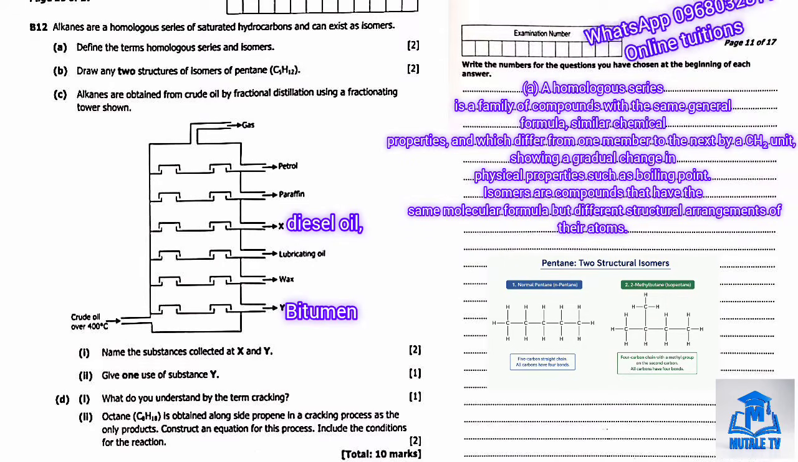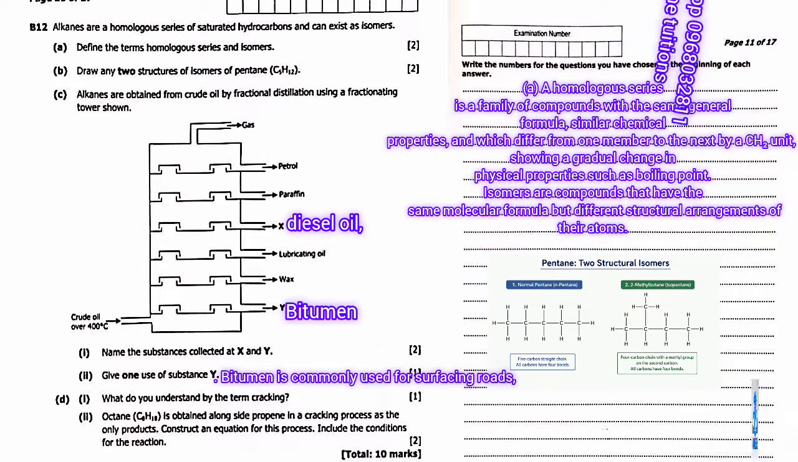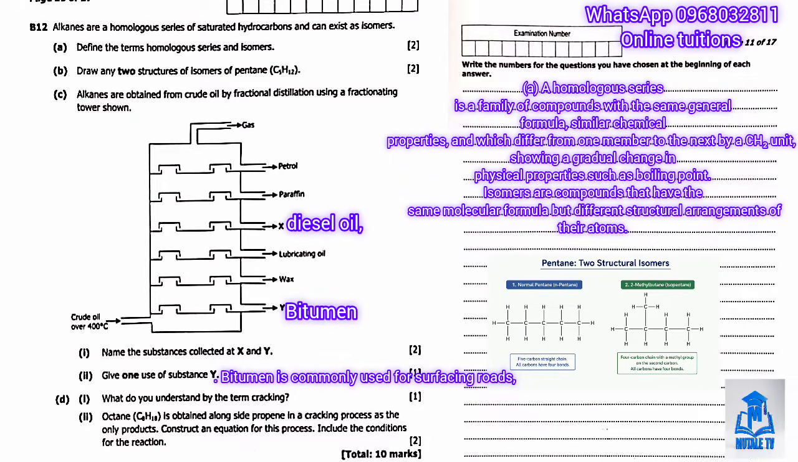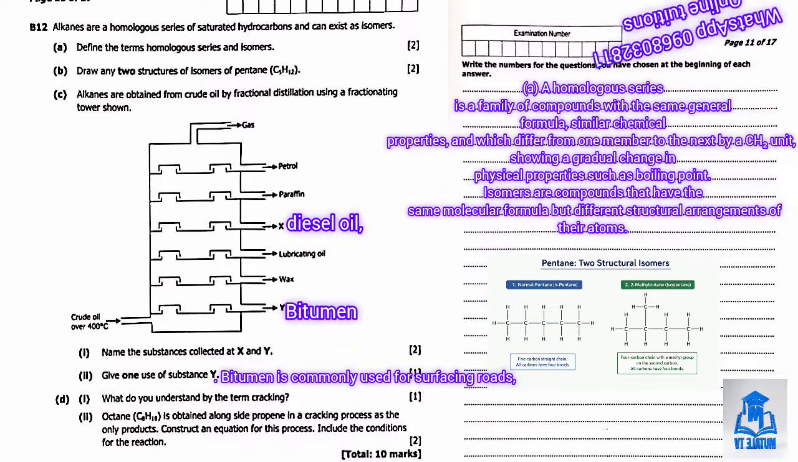Then part C2 asks us for one use of substance Y. Bitumen is commonly used for surfacing roads or roofing materials. Then we're going to question D1. Question D1 asks what we understand by the term cracking. What do we understand by the term cracking?